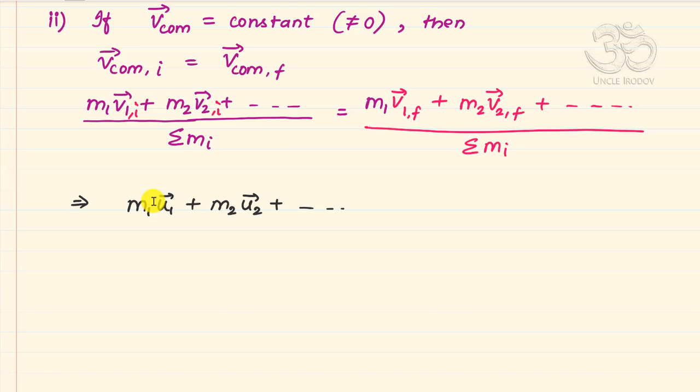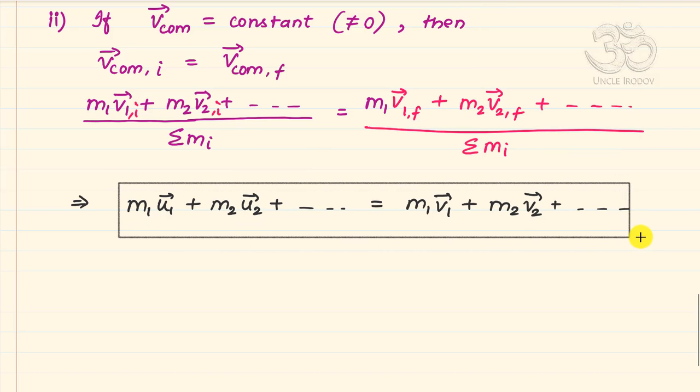plus so on is equal to m1 v1 plus m2 v2 plus so on, which essentially is the law of conservation of linear momentum for a system of n particles which are not under the action of any external force. So please keep in mind that this is the law of conservation of linear momentum. The linear momentum of a system of n particles will be conserved if the net external force acting on the system of n particles is 0.